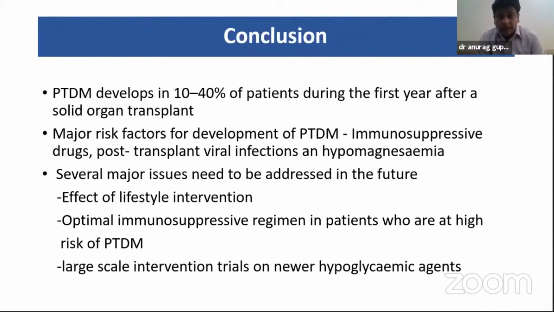Effect of lifestyle intervention, more RCTs are required. What is the optimal immunosuppressive regimen in patients who are at risk for PTDM, and large-scale intervention trials on newer hypoglycemic agents like SGLT2 inhibitors and GLP-1 agonists are required, because we want to earn the cardiovascular benefits which we are getting from these drugs in conventional diabetes. We want the same cardiovascular benefits from these drugs in PTDM.